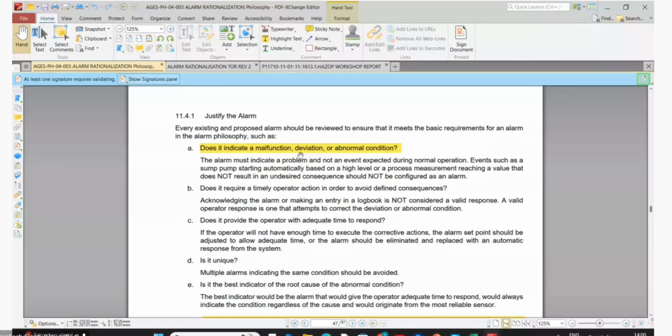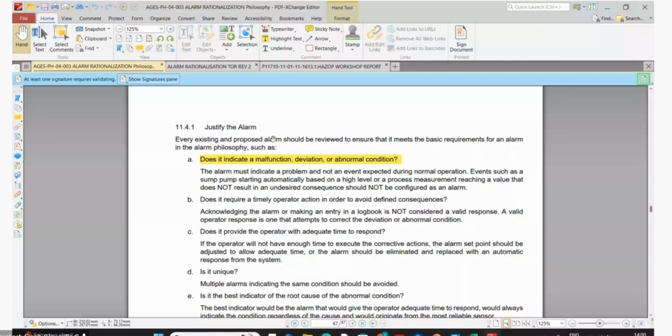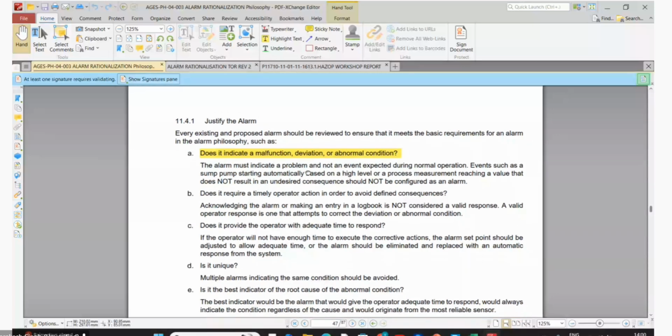Maybe not a malfunction, it may be a deviation. It is not an abnormal condition, it is a deviation. So is this not valid? It is a malfunction. It is like an interlock for me.